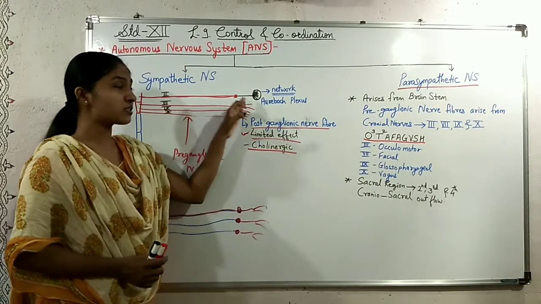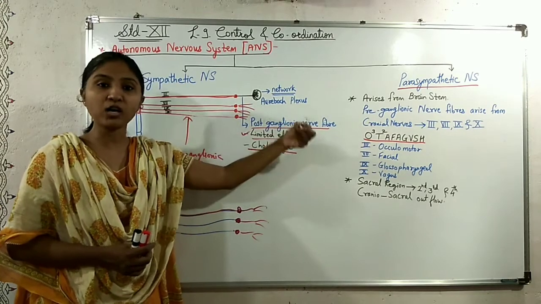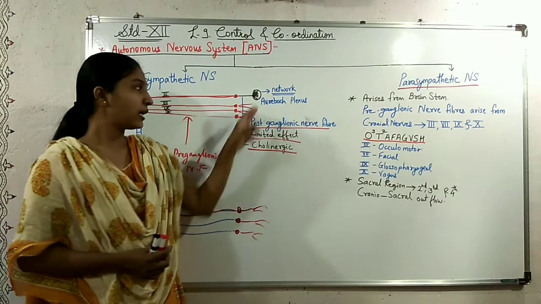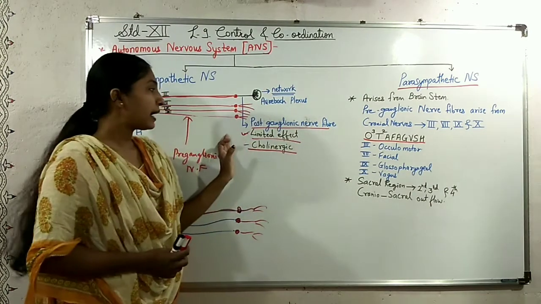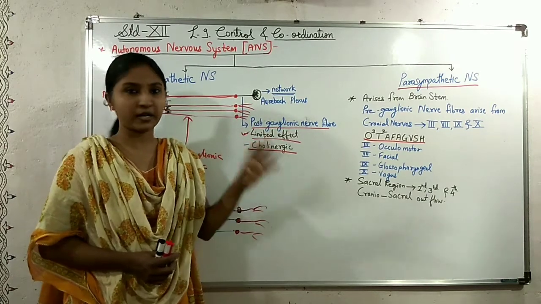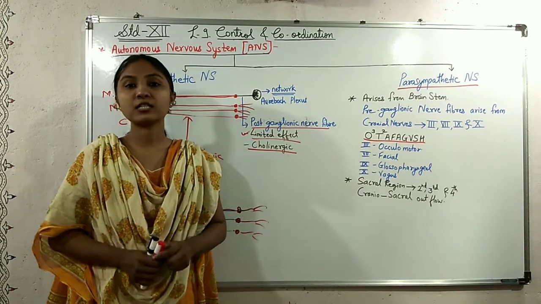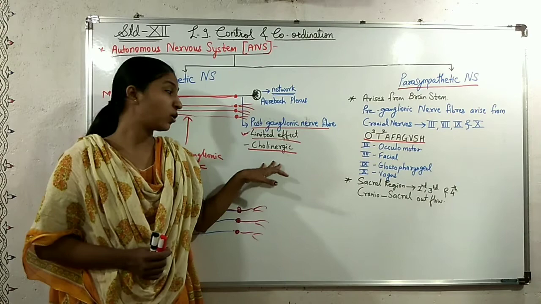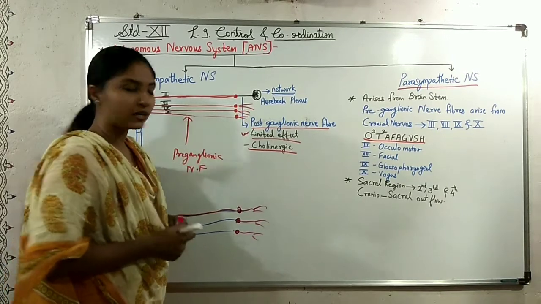And these preganglionic nerve fibers in case of the parasympathetic nervous system are longer than the postganglionic nerve fibers. Postganglionic nerve fibers are short and they reach the organ or organ muscles and then they get branched. That's why postganglionic nerve fibers have a very limited effect. The neurotransmitter which is secreted at the synapse is acetylcholine, and that's why these postganglionic nerve fibers are called cholinergic nerve fibers, and they end up in the same organs as in the sympathetic nervous system,